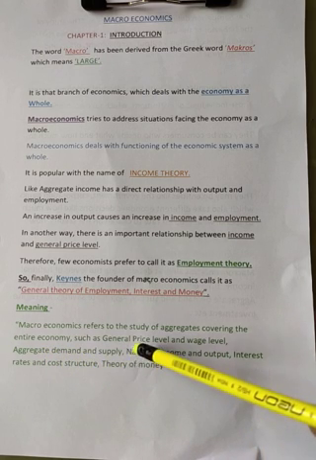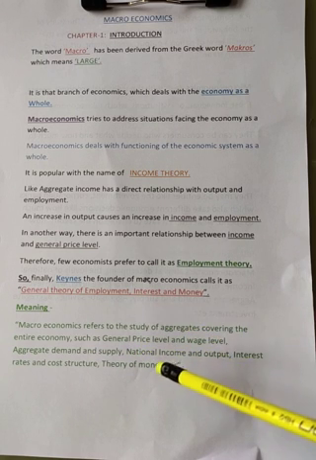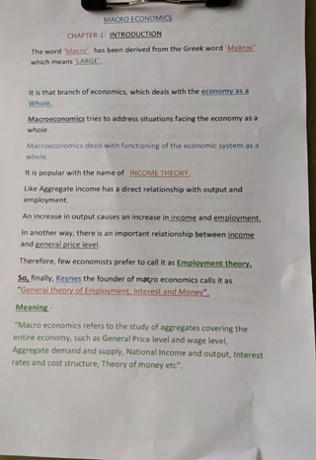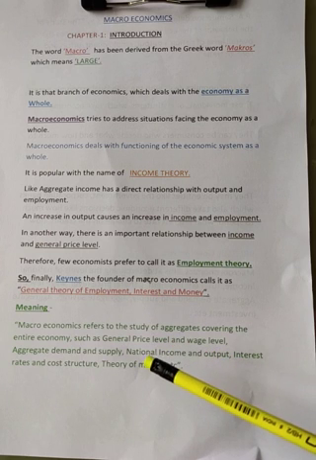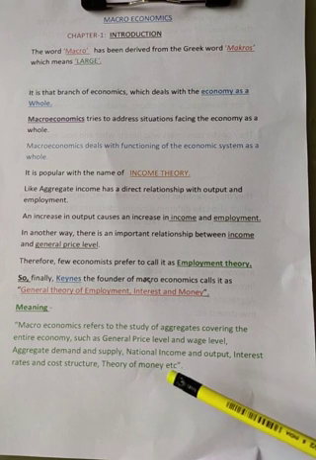What are they? Such as general price level, how much price has been fixed, whether increased or decreased. General price level and wage level, how much people are earning, whether they are getting equivalent income for the work they are doing. And aggregate demand, how much demand is created by the people for goods and services, and how much supply is available. Also how the country is developing depends upon national income, whether national income is increasing or decreasing.